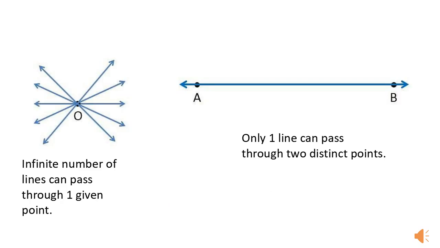Now try it out. If one point is given, how many lines can you draw which pass through it? You may see that an infinite number of lines can pass through one given point. But if you are given two distinct points, and you are asked to draw a line which passes through those two distinct points, then how many lines can you find? Yes, only one. That is, only one line can pass through two distinct points.